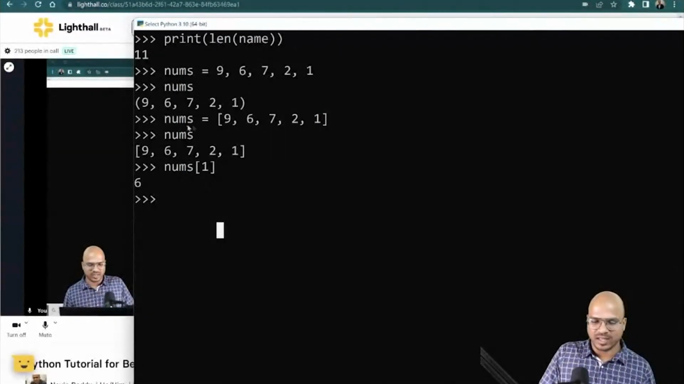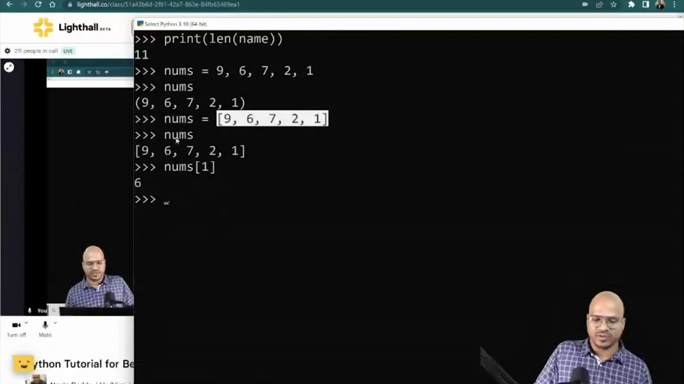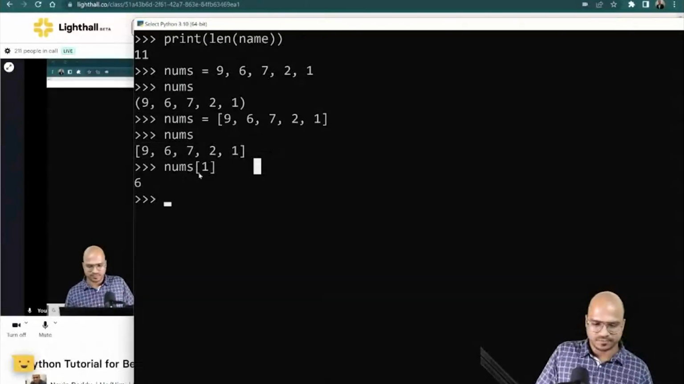So what we have done till now is we are creating a variable with multiple values. And you can see we got 5 values here. And when you say nums, it will print those 5 values.